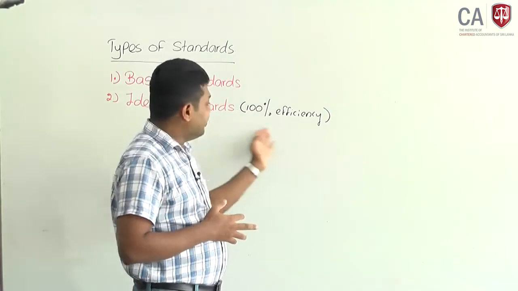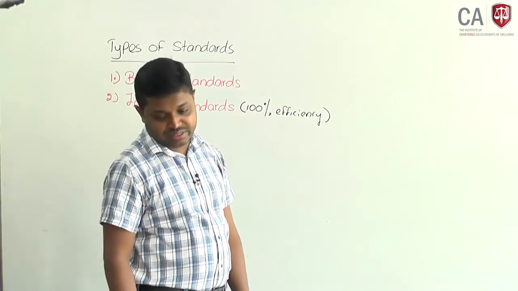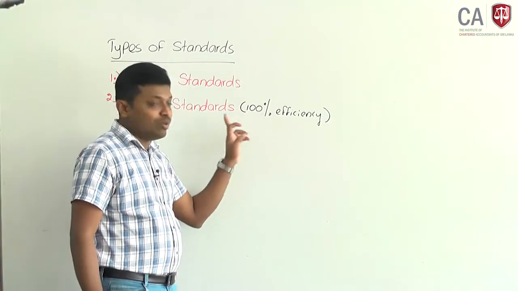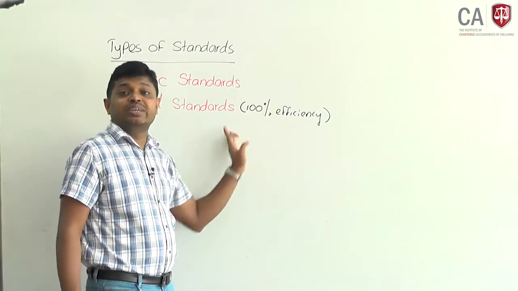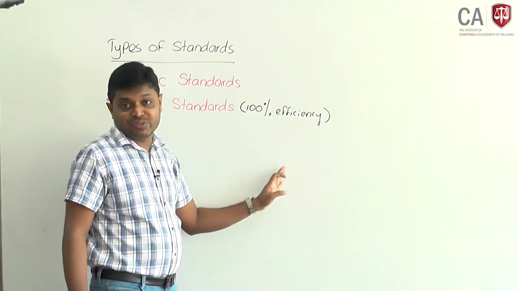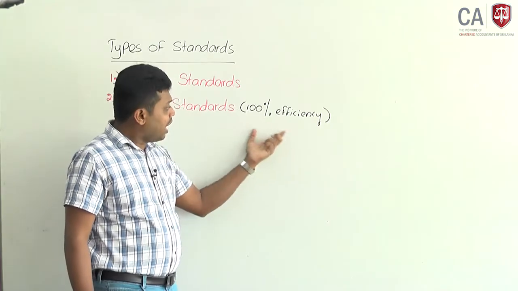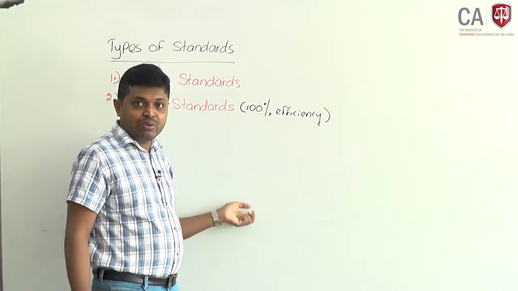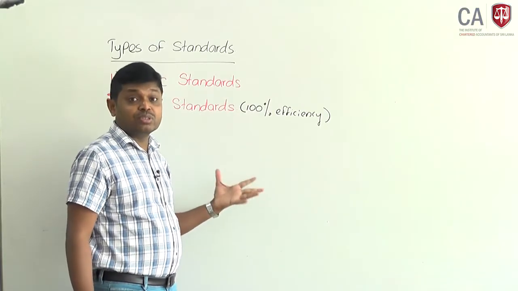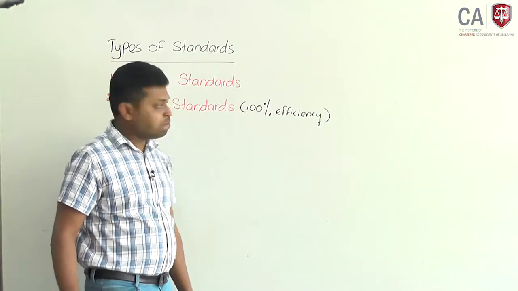Therefore, if you evaluate the performance, it will always result in a negative variance. Therefore, ideal standards are not suitable when measuring performance. They always generate negative or adverse variances, because we need to keep a margin for unexpected machine breakdowns and labor strikes. We have to keep some allowance for that.